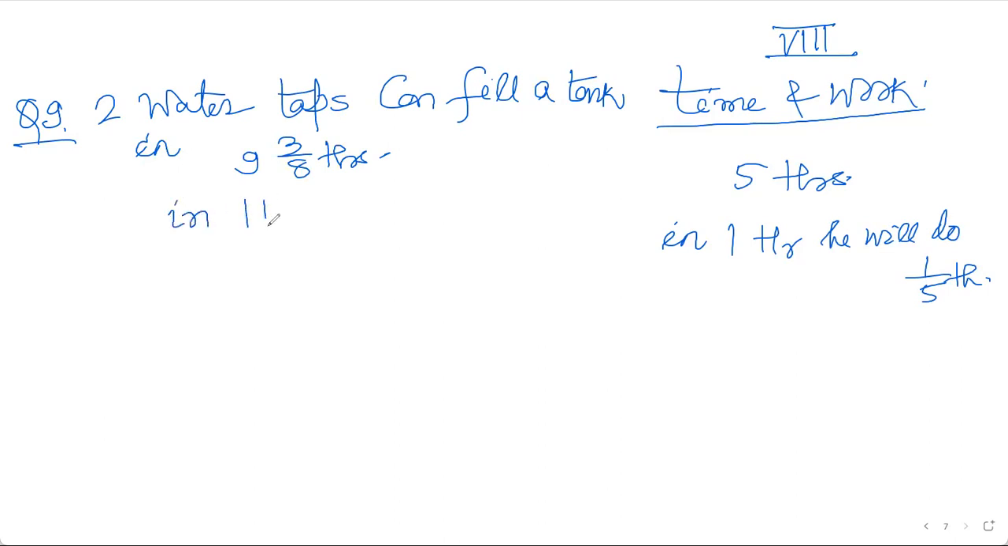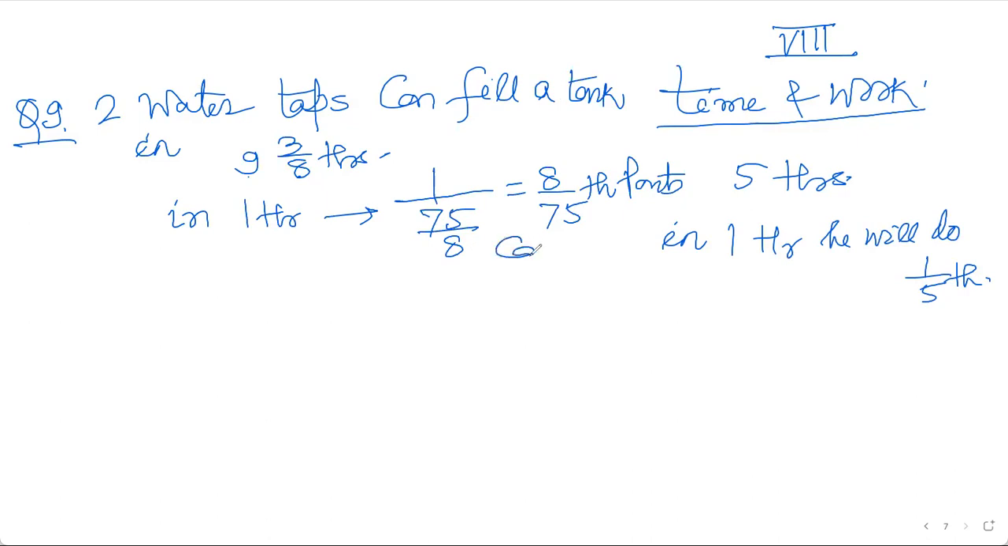So in 1 hour, how much of the tank will be filled? 1 upon 9 and 3/8: 8 nines are 72 and 3, 75/8. Or you can say 8 upon 75th part of the tank can be filled in 1 hour. Because it is not filling for the whole number of hours, it is doing work for only 1 hour. So in 1 hour, this will be the reciprocal of that. So this is the concept going on.